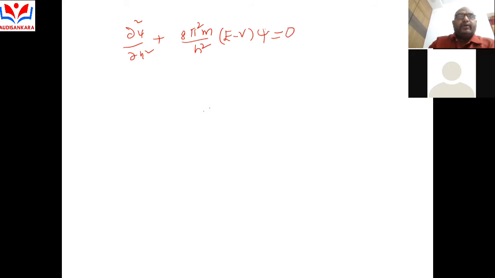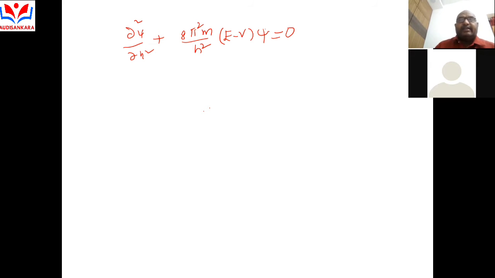So ∂²ψ/∂x² plus 8π² m by h² (E minus V) into ψ is equal to 0. This is called the one-dimensional Schrodinger time independent wave equation in x direction.